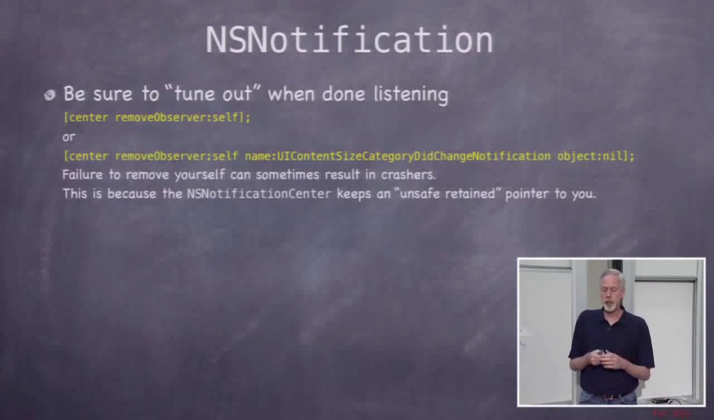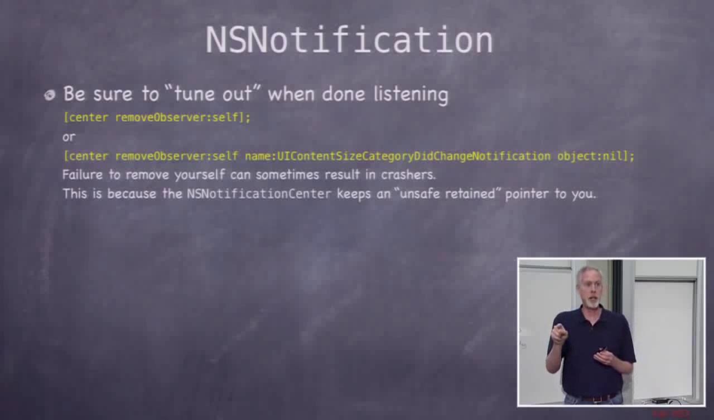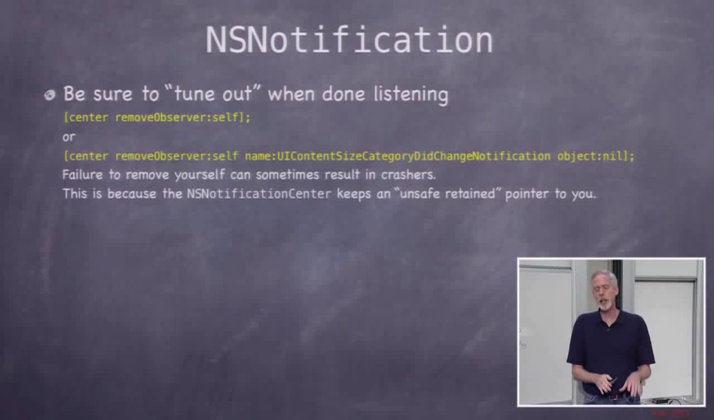Because, unfortunately, the notification center keeps a pointer to you that is called unsafe retained. So it's not strong or weak, it's unsafe retained. And what unsafe retained means is that if you go out of the heap without calling this first, the notification center might try and send you a notification and crash your app. That's why it's unsafe.